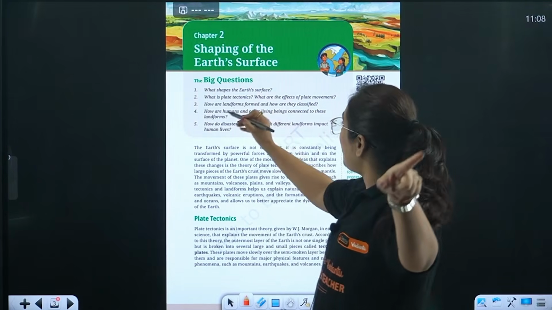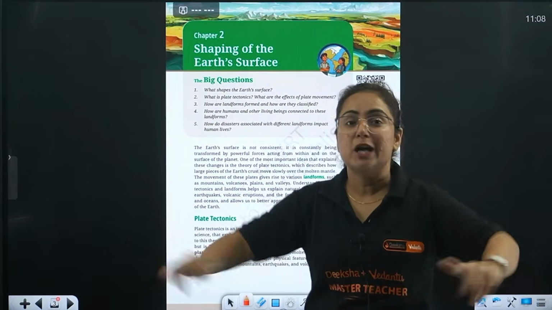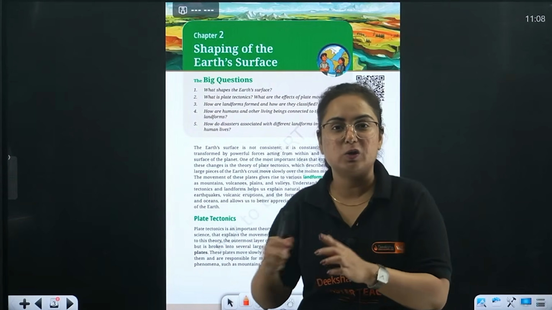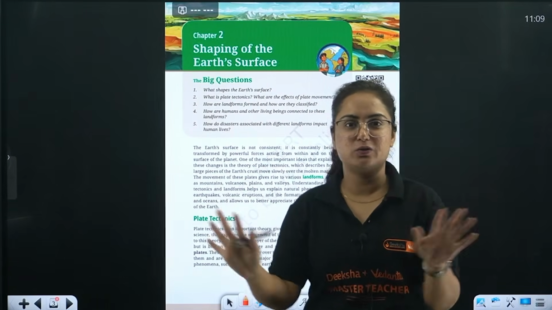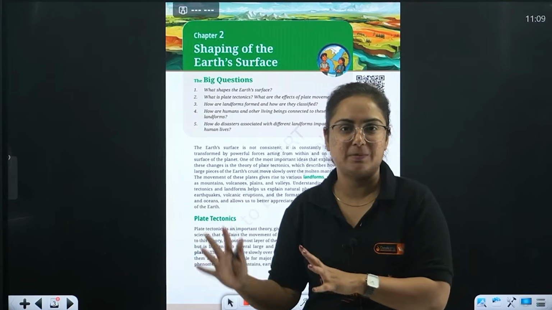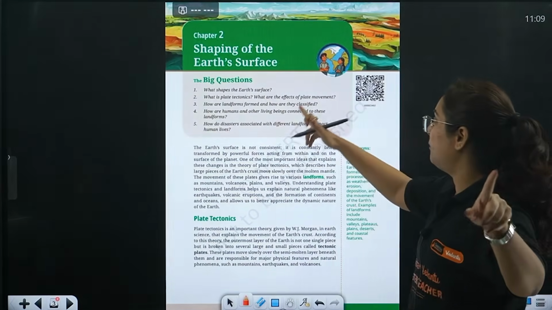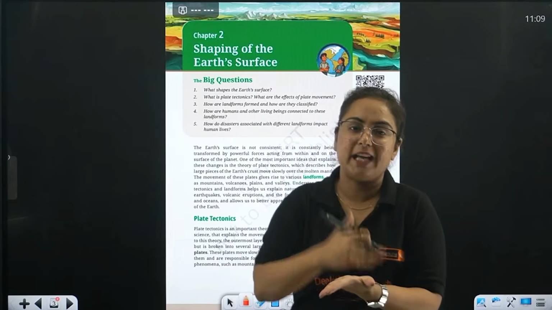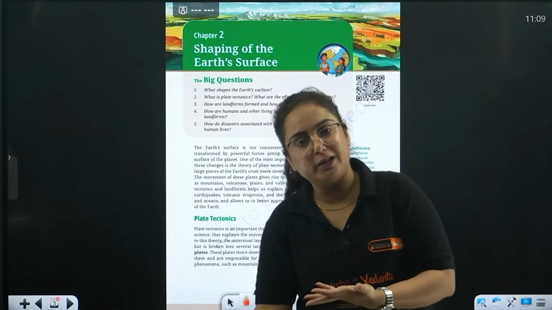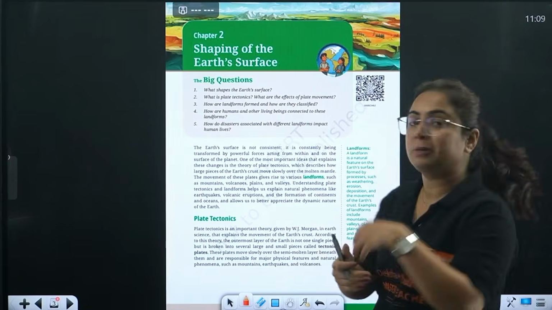Second is about what is plate tectonics, what are the effects of plate movements. I believe that you might have seen various YouTube shorts showing the theory of plate tectonics. I know that students are very much into those types of shorts, right? We will talk about that theory, how landforms form and how they are classified. So beta, all the landforms are not the same, hence their formation might not always be the same, obviously. Let us classify them on certain basis.